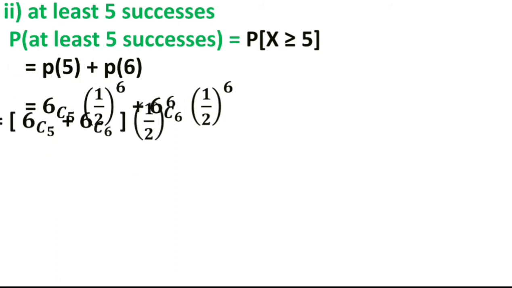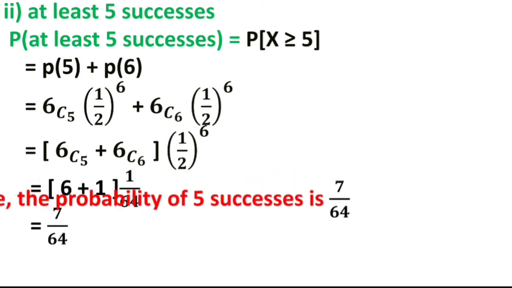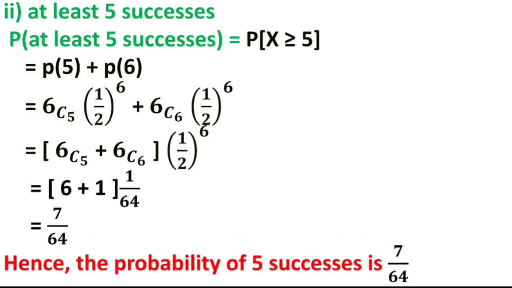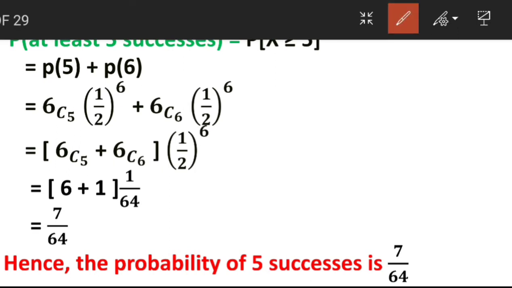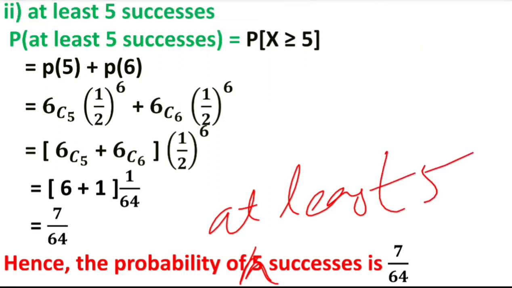So taking (1/2)^6 common, you will get 6C5 + 6C6, that is nothing but (6 + 1) into 1/64, that is 7/64. Hence the probability of at least 5 successes is 7/64.